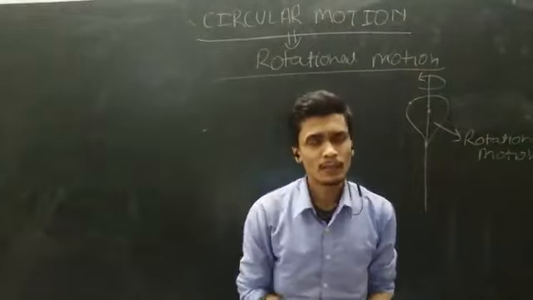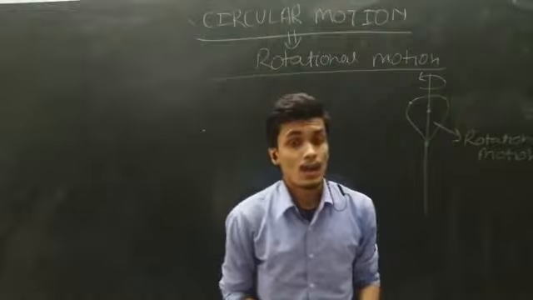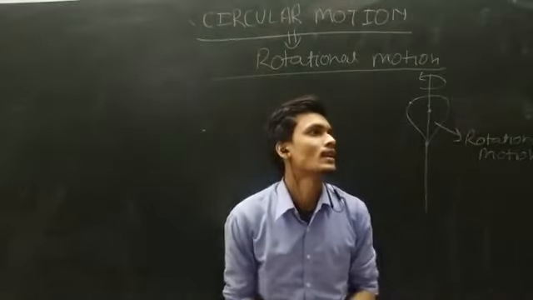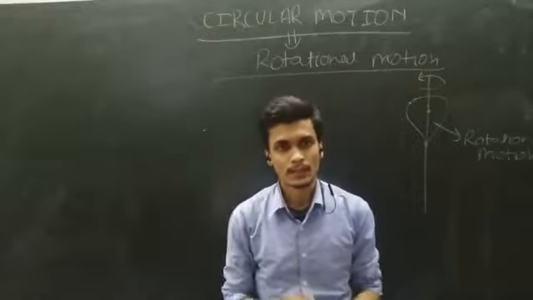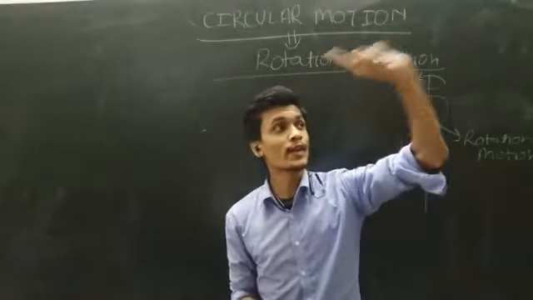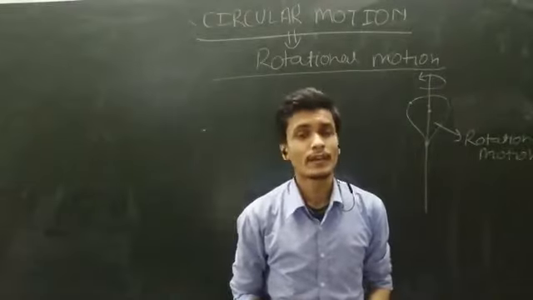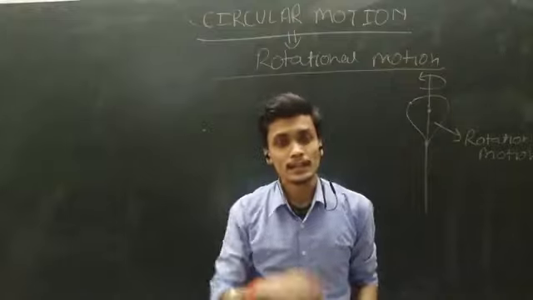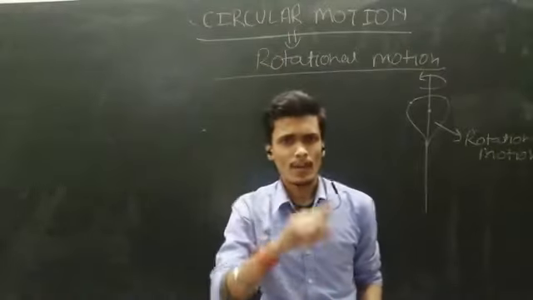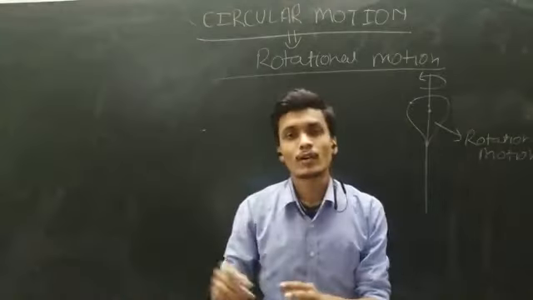Now see one more example: a fan. If we consider the fan as a whole body, then this body is not going anywhere. It is rotating about its own axis. With respect to this centroidal axis, the fan is rotating about its own position. This type of motion is called rotational motion.